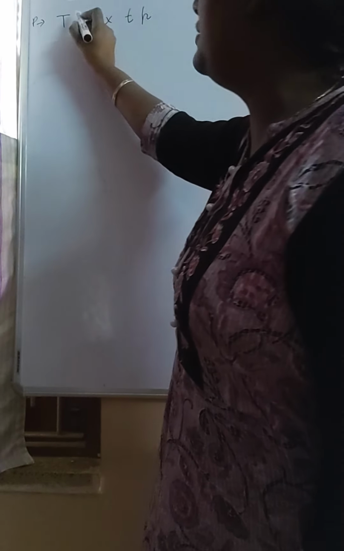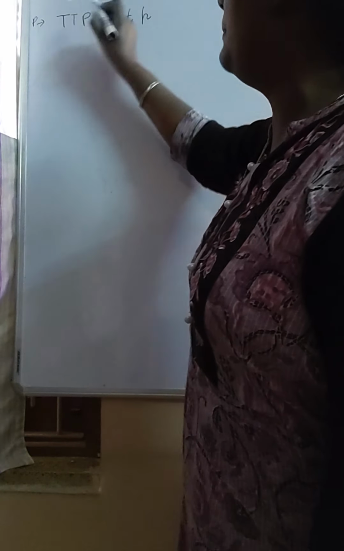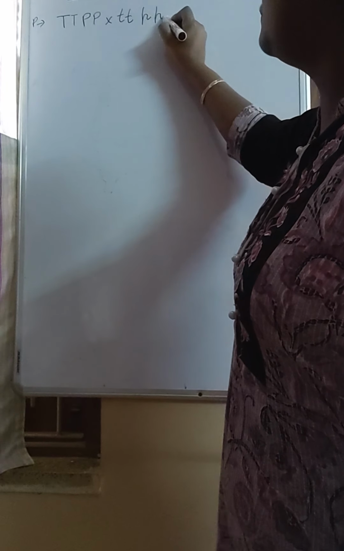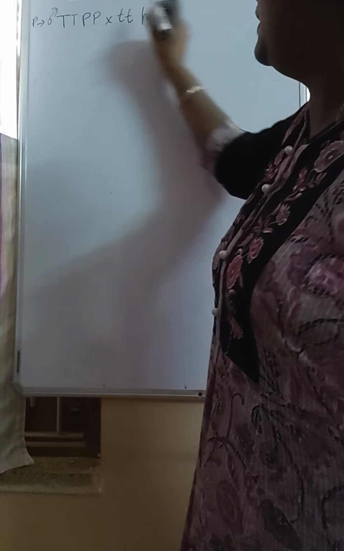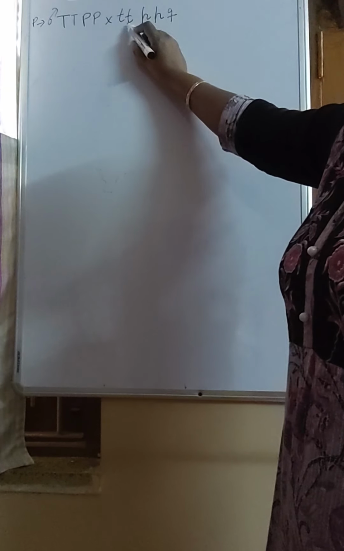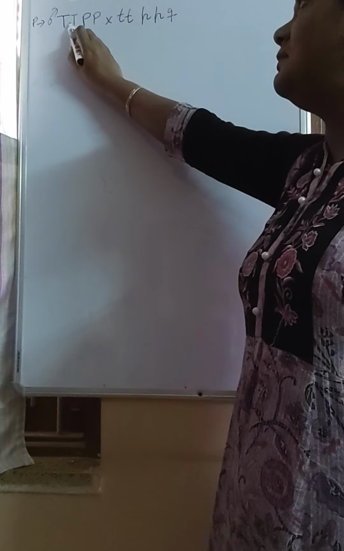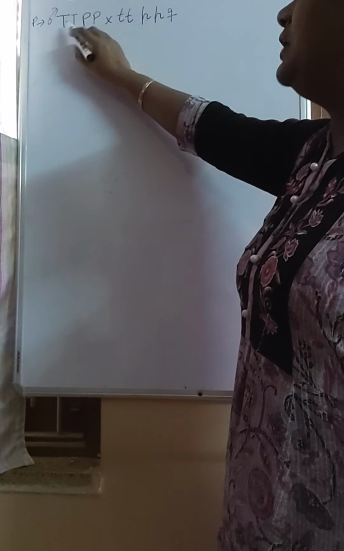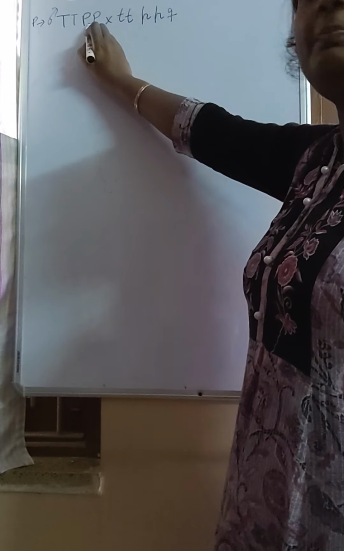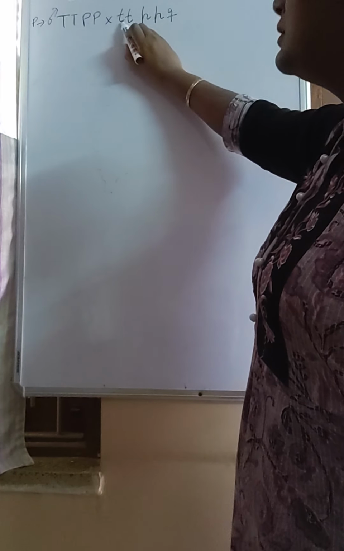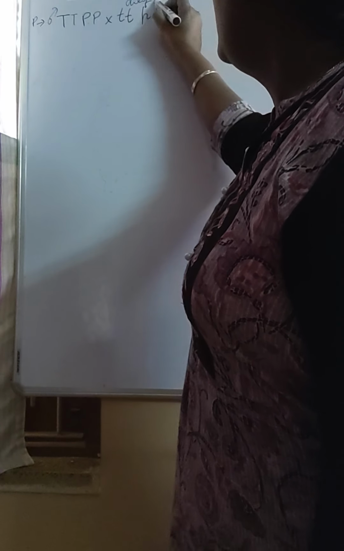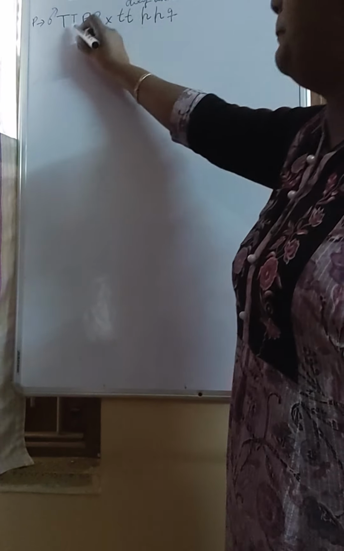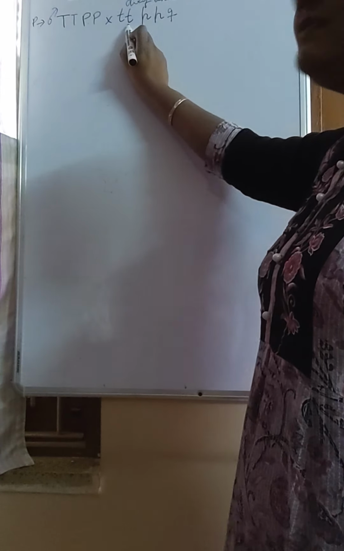Now we know for one character we have 2 alleles. So capital T, capital T, capital P, capital P here, and small t, small t, small p, small p here. So basically he took pure dominant for tall and purple and pure recessive for dwarf and white. Pure dominant means both are homozygous. So he took a homozygous tall plant bearing purple flower and a homozygous dwarf plant bearing white flower. Now we don't write W for white; we write the uppercase for the dominant and the same lowercase for the recessive character.